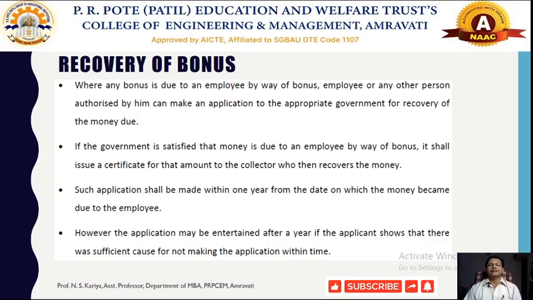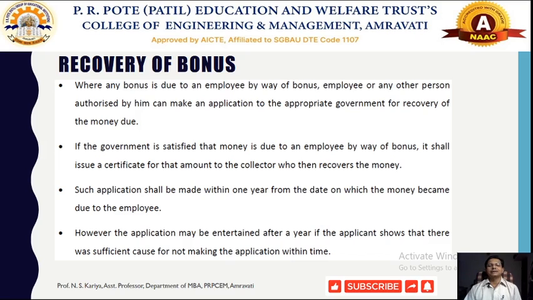However, the application can be entertained after the year if the applicant shows that there was sufficient cause for not making the application within time. If there is a delay in making an application to the government, it should be mentioned clearly in the application why such delay happened, particularly in asking for the payment of bonus from the employer, what difficulties they encountered, and why the employer has still not paid the bonus.